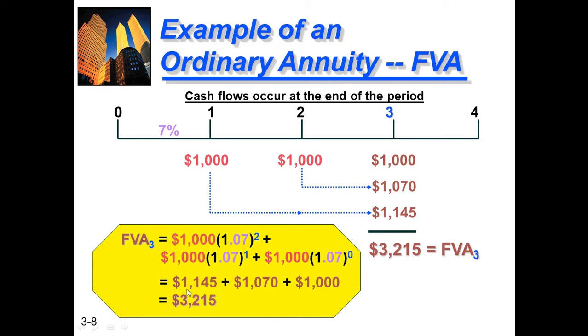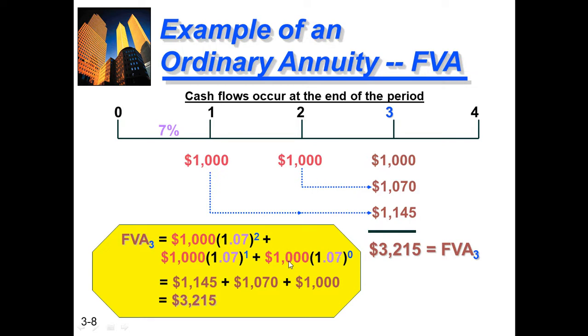So 1000 multiplied by 1.07 raised to the power 2 becomes 1145. 1000 multiplied by 1.07 raised to the power 1 becomes 1070. And for the third year, 1000 multiplied by 1.07 raised to the power 0 remains 1000, because everything which has power 0 becomes 1.